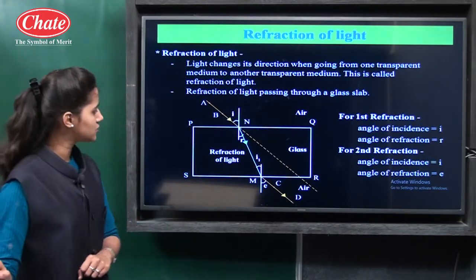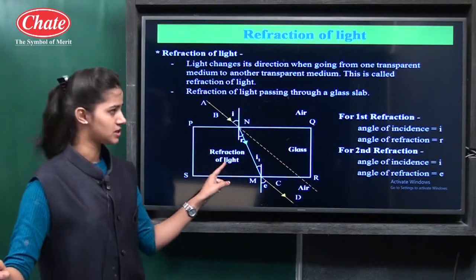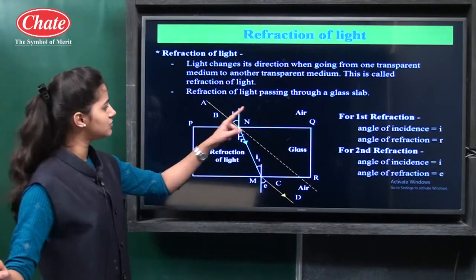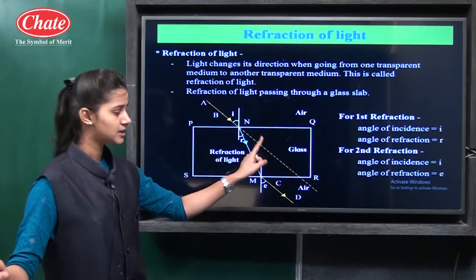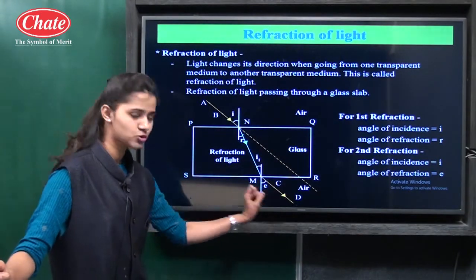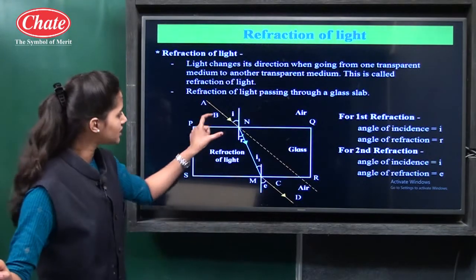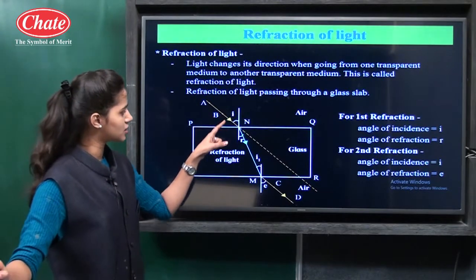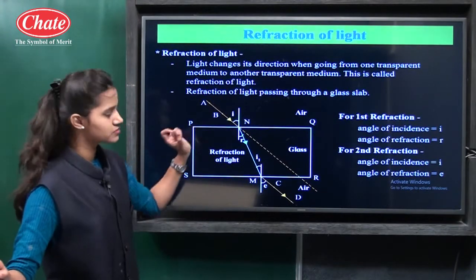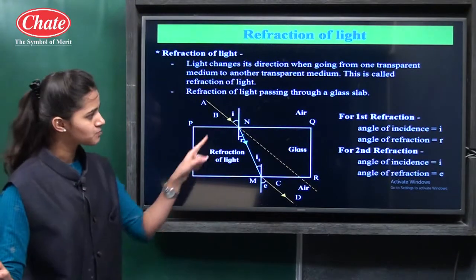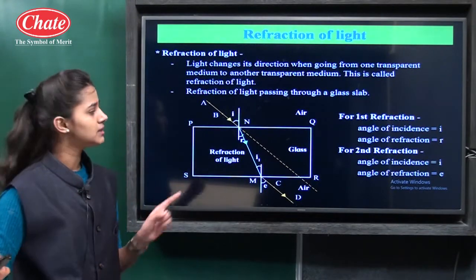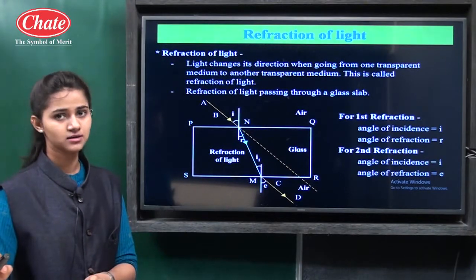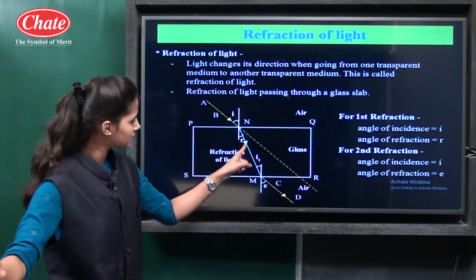In this case, for the first refraction, the light ray is traveling from air into the glass, and then from glass again into the air. The first refraction takes place when light comes from air into the glass. This is the first case of refraction, and for the first refraction the angle of incidence is I and the angle of refraction is R. This is the refracted ray.